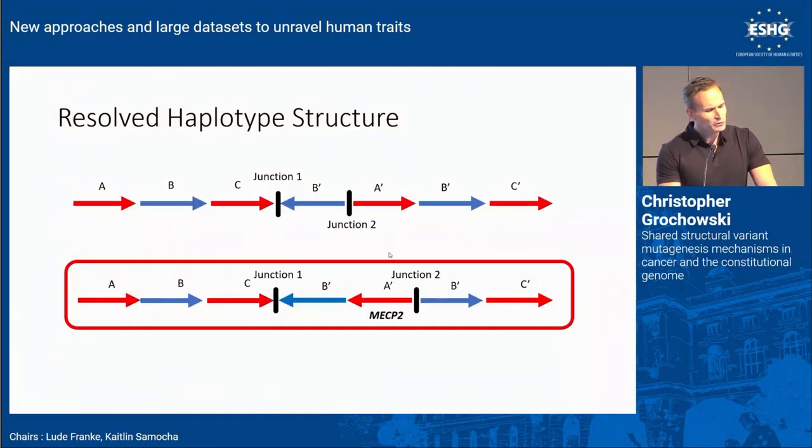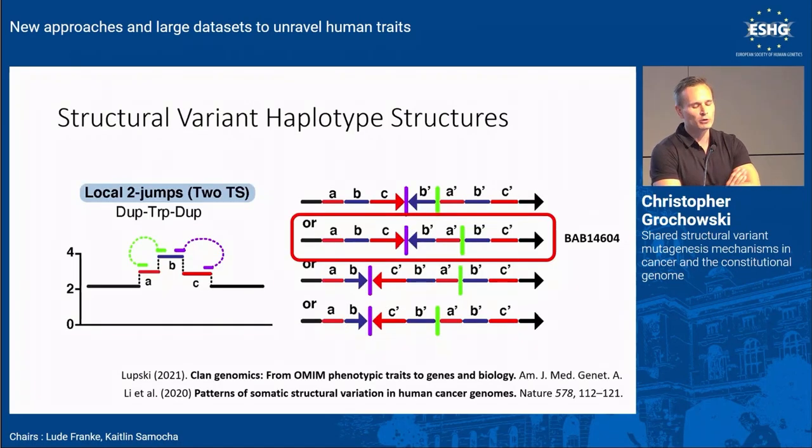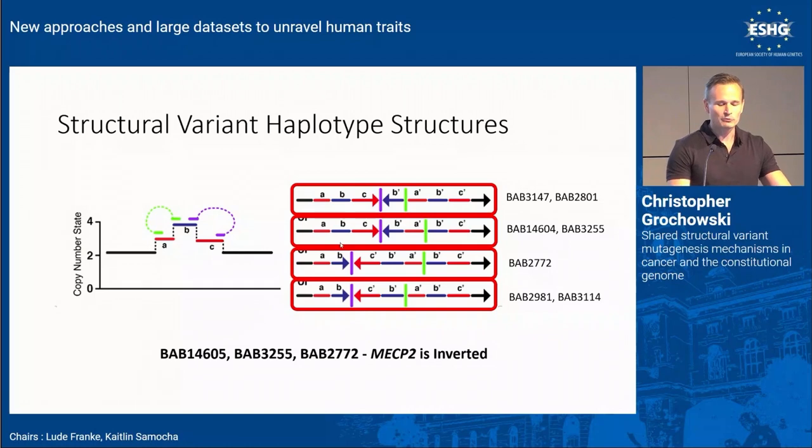And so when we do that for this specific sample, we can see that it's not just the triplication that's in an inverted status, but it's actually the triplication as well as that initial duplication, including MECP2, that are both inverted. So if we go back to our possible substructures, right, we can actually see it matches very nicely this second substructure right here. And when we go through the rest of our samples, we can actually find all the substructures that are present within our cohort.